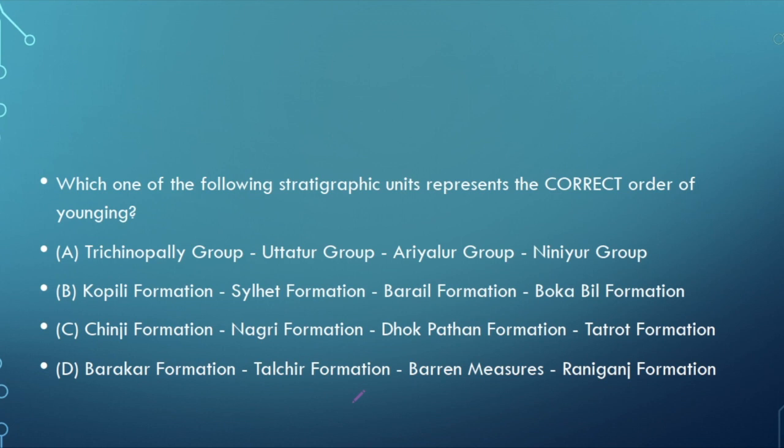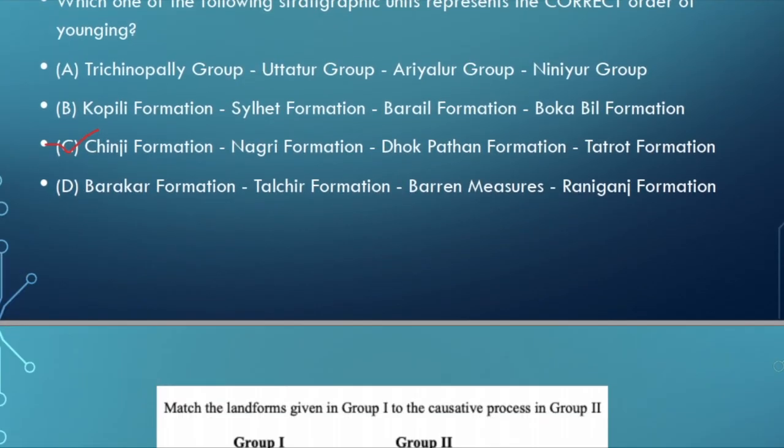Now the correct one is C, that is from Siwaliks. Okay, now Siwalik is divided into three groups, that is lower Siwalik, middle Siwalik and upper Siwalik. The lower Siwalik is Kamlial formation, then Chinji, then in the middle we have Nagri and Dhokpathan, and in upper Siwalik we have Tatrot along with Pinjor and boulder conglomerates. So the right answer is C.